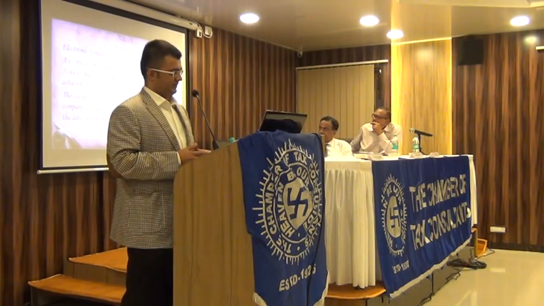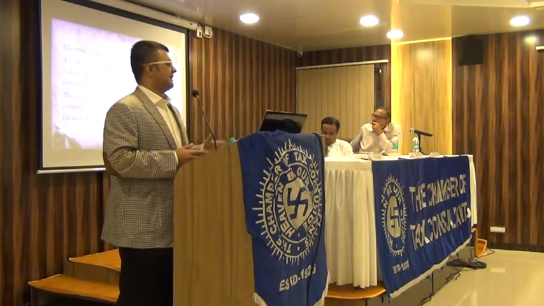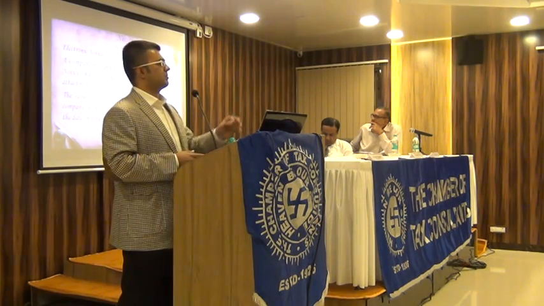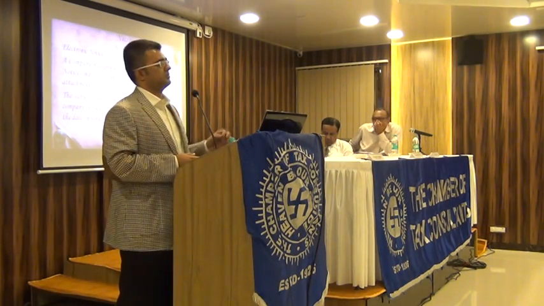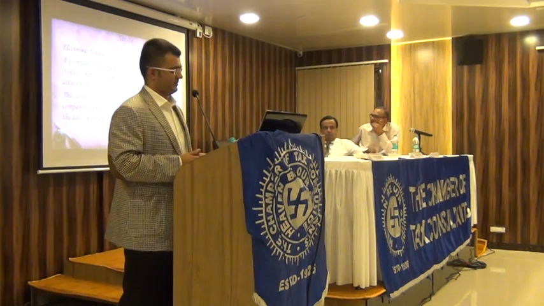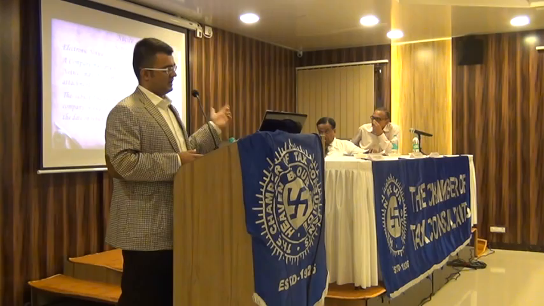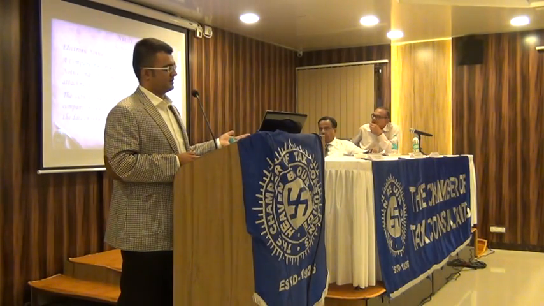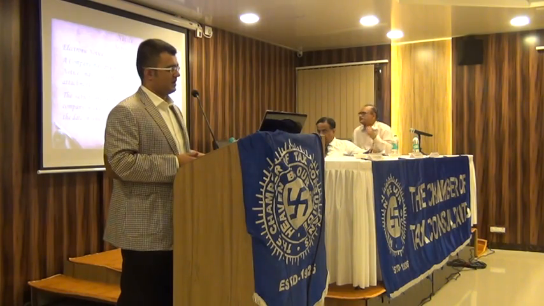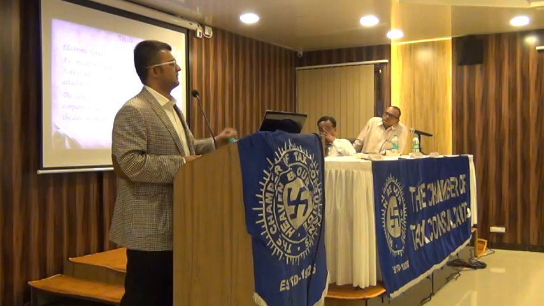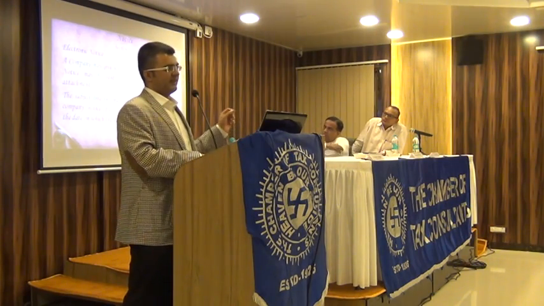Electronic notice. Now, when we are sending an electronic notice, what type of compliance are we required to do, or what things should be there in order to be a valid notice? The subject line in the email shall state the following: the name of the company, the notice of the type of the meeting, AGM, EOGM, what type of meeting it is, the place and the date on which the meeting is scheduled. So in the subject line, that should be there. Otherwise, it is not a valid notice.